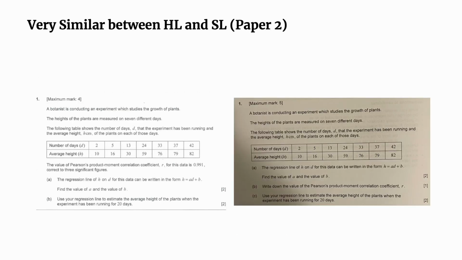All right, the trend and similarity doesn't go anywhere with paper 2 either. If you look at paper 2 here, question number 1 on the left-hand side is HL, and the right-hand side is the SL. As you can see, it's something with linear regression, and it's expected that you know the use of a calculator and the difference between interpolation and extrapolation. It's exactly the same, hence we call it doppelganger. Only the marks, I think, are different.